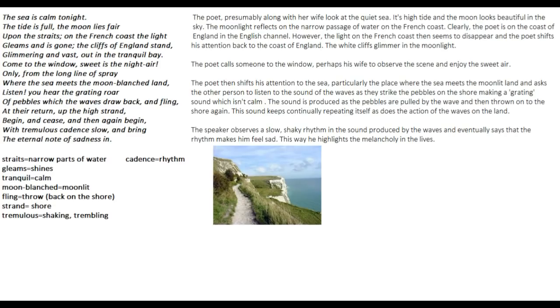Now look at the meaning of the words cadence and tremulous. Tremulous means something which is quivering and shaking. "And bring the eternal note of sadness in." Now these last two lines are very important, and cadence means a rhythm. In these last two lines the poet says that this process of taking back the stones and then throwing them back again on the shore by the sea waves is happening in a kind of vibrating or shaking rhythm.